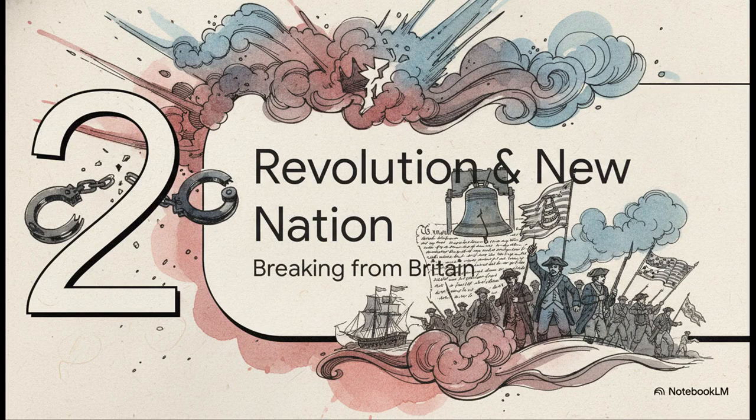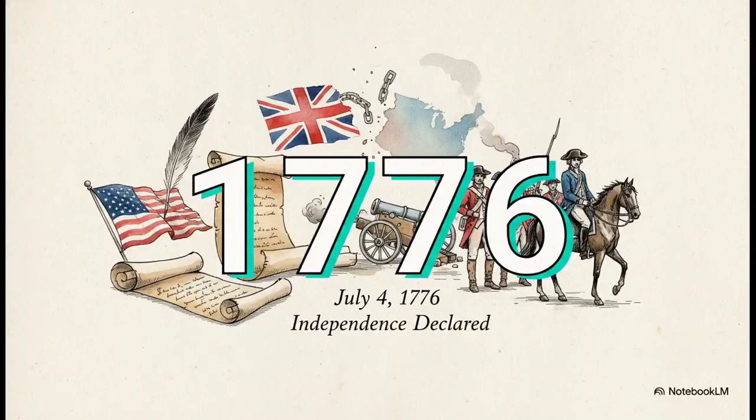Section 2. Revolution and new nation. Just 1 year into that revolution, the colonists made it official. On July 4, 1776, they adopted the Declaration of Independence. This was a bold, very public break from British rule. Led by George Washington, the Americans fought a grueling uphill war all the way until 1783, which is when Great Britain finally recognized the independence of the United States.